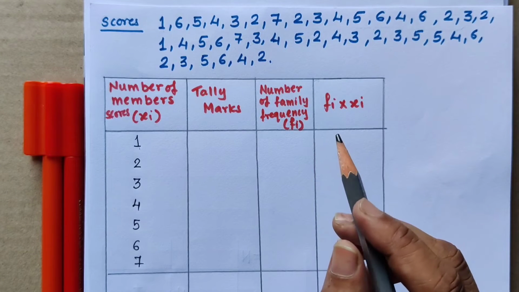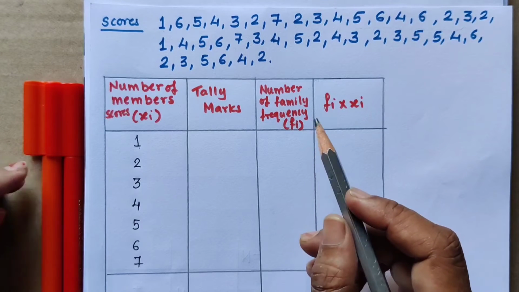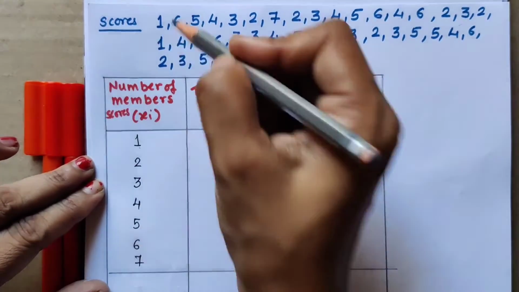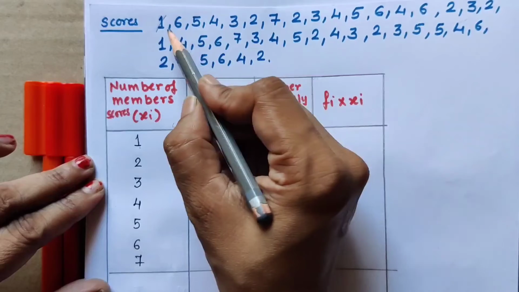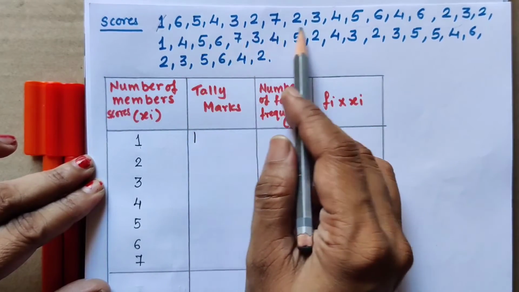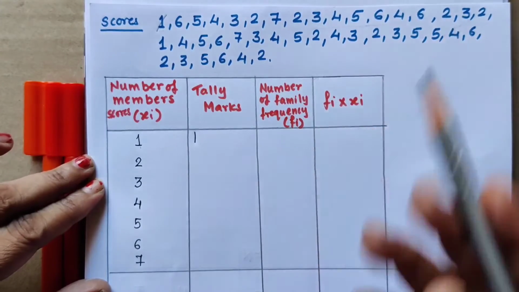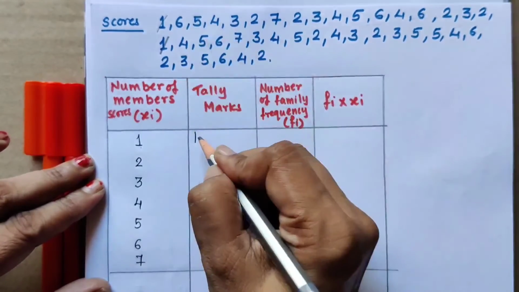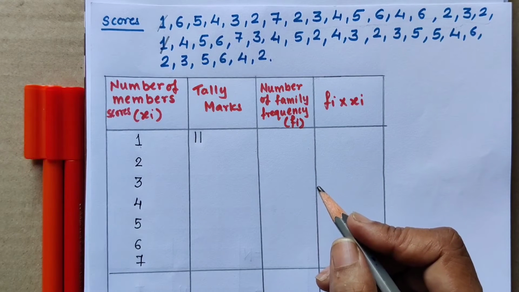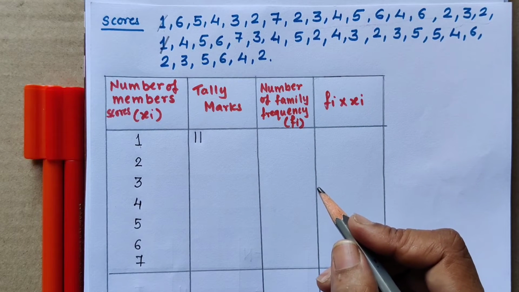So, for 1, here it is one time, so I put one tally mark. Then it is coming again, so I put a second tally mark. Tally marks are vertical lines, and when it comes for the fifth time, we put the cross.